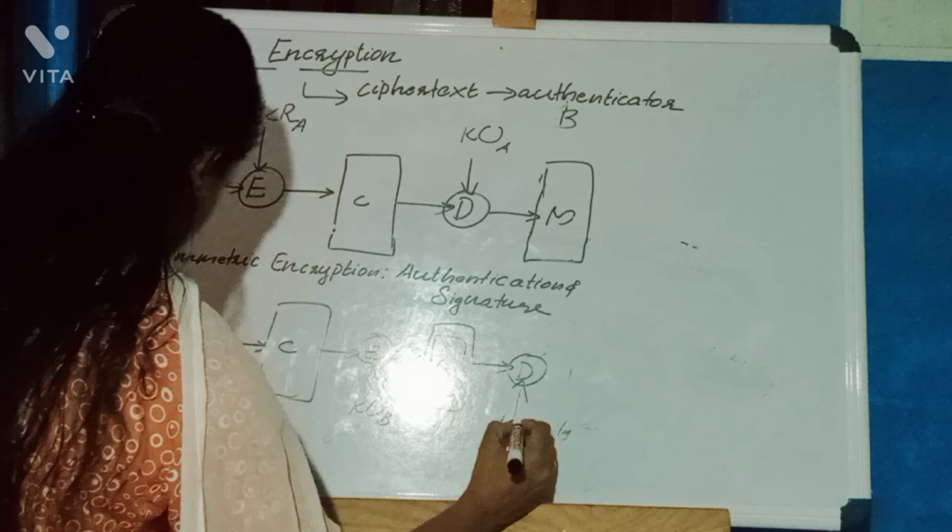Decryption uses KRB, which is not shared. Only the receiver can decrypt the message, and only the sender can send the message.